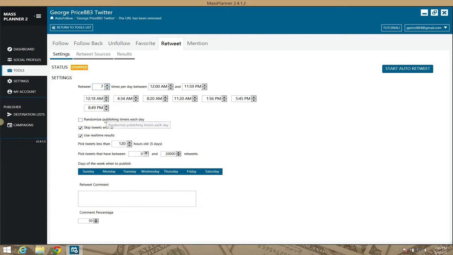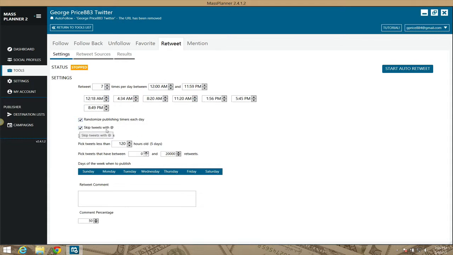So the randomized publishing times each day basically means, instead of saying each day I'm going to retweet at 12, if you don't want to retweet at the peak times, then you just say randomized. Each day it's going to do it at 12, it may do it at 12:30, it may do it at 12 o'clock or something like that. But it will randomize these times each day that it's doing it.